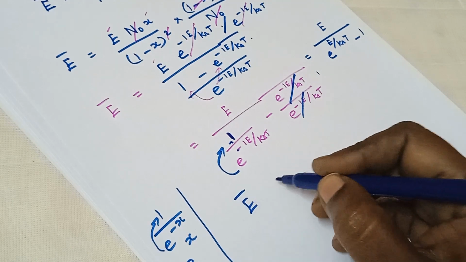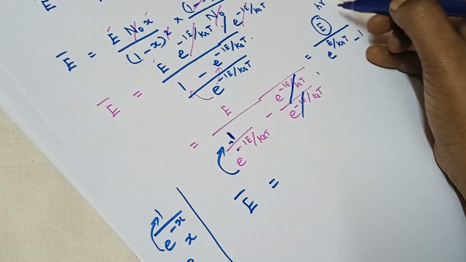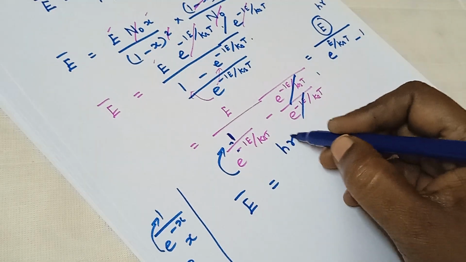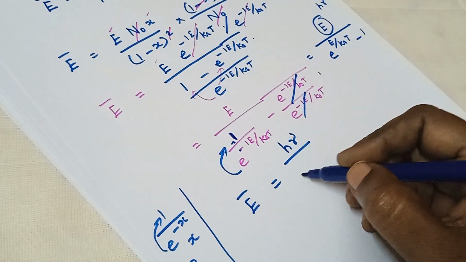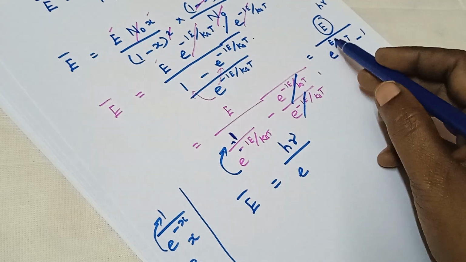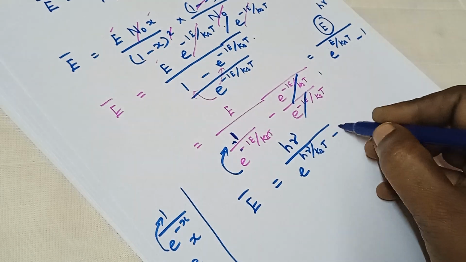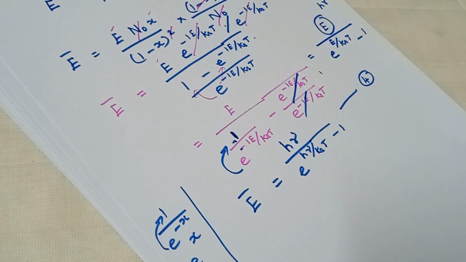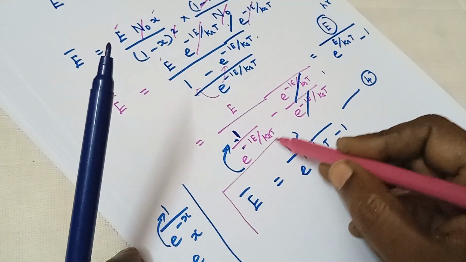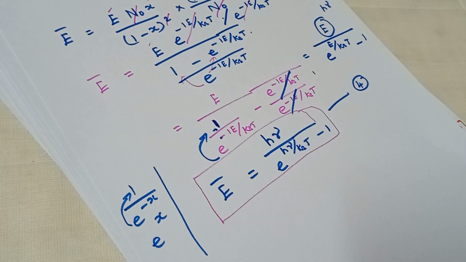Thus, average energy is equal to, now the energy is equal to hν, we know. Therefore, we are going to substitute, average energy is equal to hν divided by e power hν by kBT minus 1. This is equation number 4. So this is the average energy of the black body.